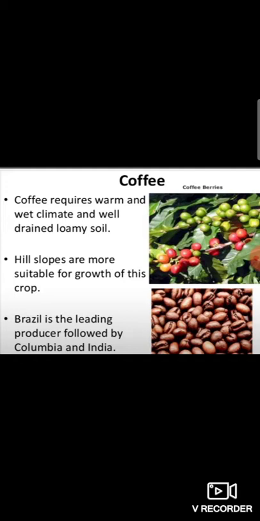Now, coffee. Coffee grows in tropical regions. Coffee powder is made by roasting and grinding coffee seeds. Coffee requires a warm and wet climate and well-drained loamy soil. Hill slopes are more suitable for the growth of this crop.